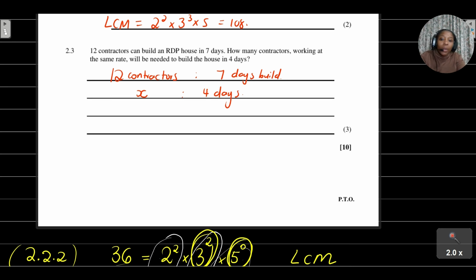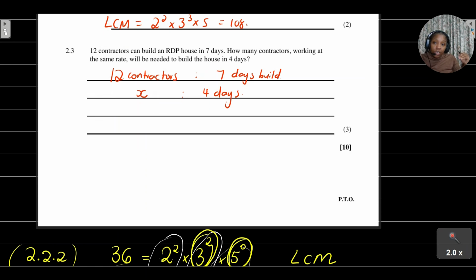The reason why we're going to use the concepts that we've learned in direct and indirect proportion is that if you think about this situation in a practical sense, the more contractors you have, the fewer days it will take you to complete the job.